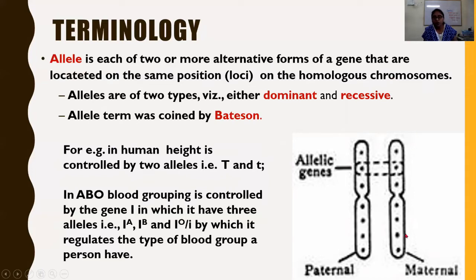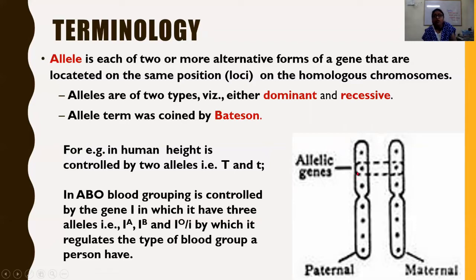These are the two homologous chromosomes. You see, one from father, that is paternal, one from mother, that is maternal. Here you see on the same position, because the two homologous chromosomes are of the same size, their centromere position is the same, and the alleles of the same gene are present on the same locus or same position. So these are the alleles.